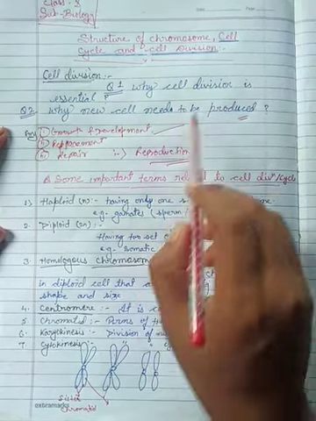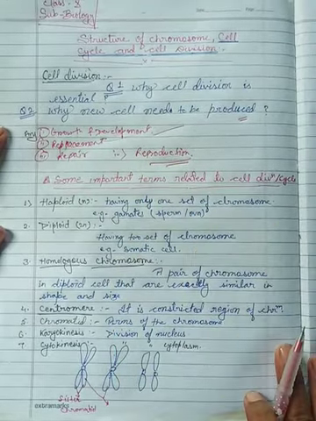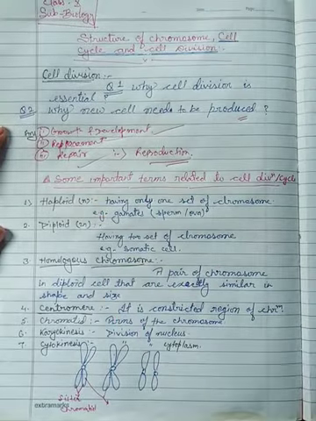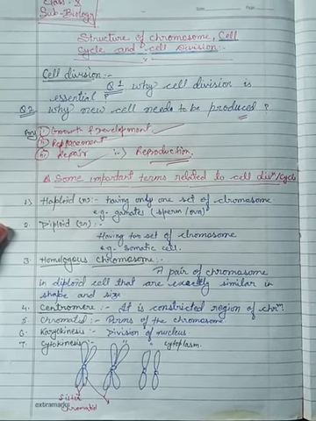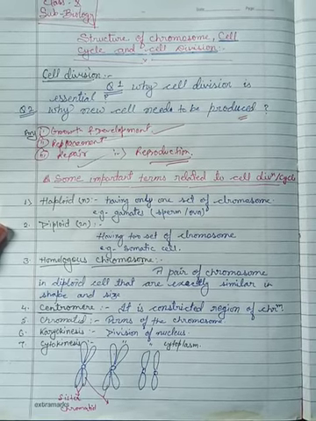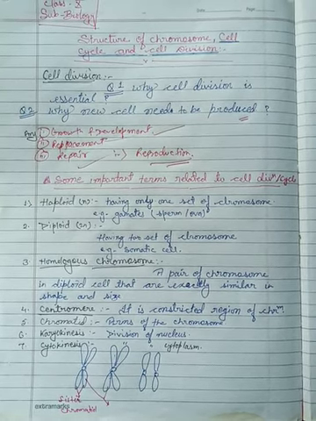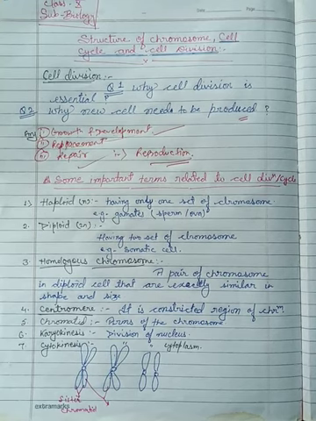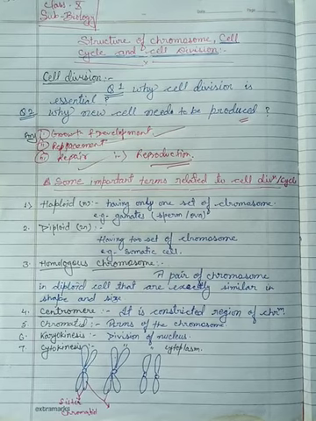So, cell division is essential for growth and development, replacement, and how about repair? How is cell division essential for repair? Suppose a person has accidental injuries, cuts in the skin, or a fracture in the bone. They are cured by the repair of such injuries through cell division, which covers up the gaps and joins the broken ends.